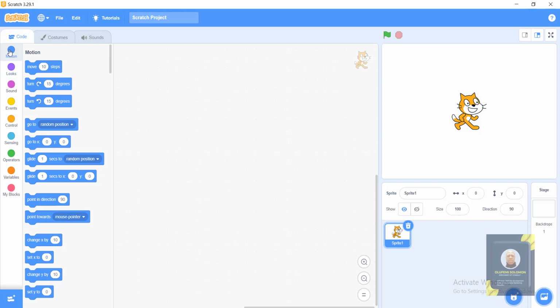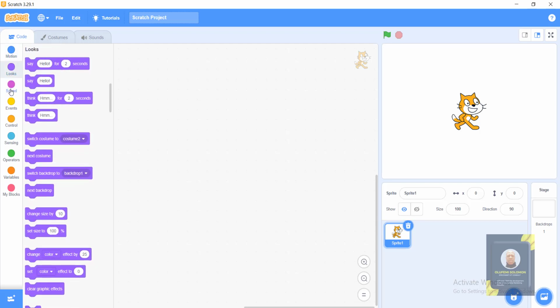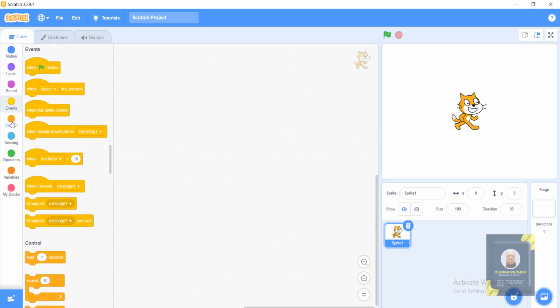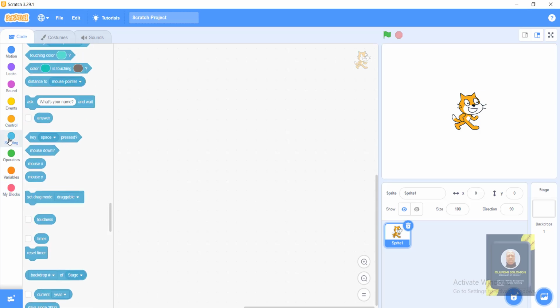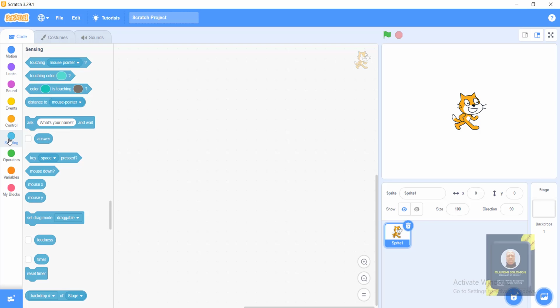From the left, we have what we call the toolbox, from motion down to looks, sound, events, control, down to My Blocks. These are what we are going to be using to put life into our animation, or let's say our sprites or characters.